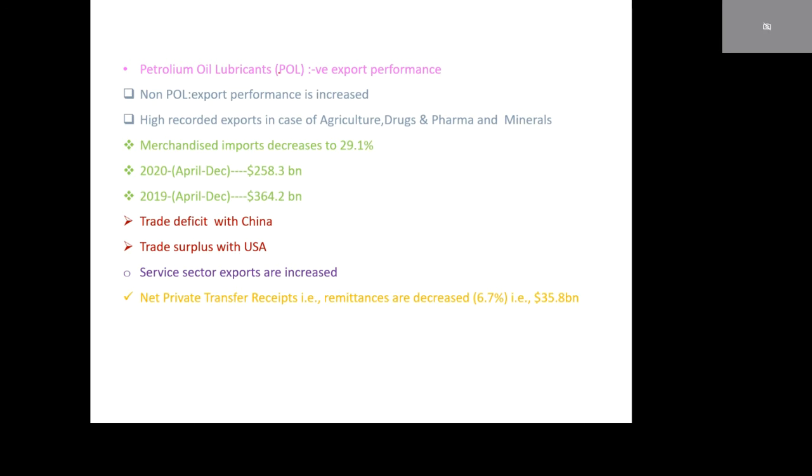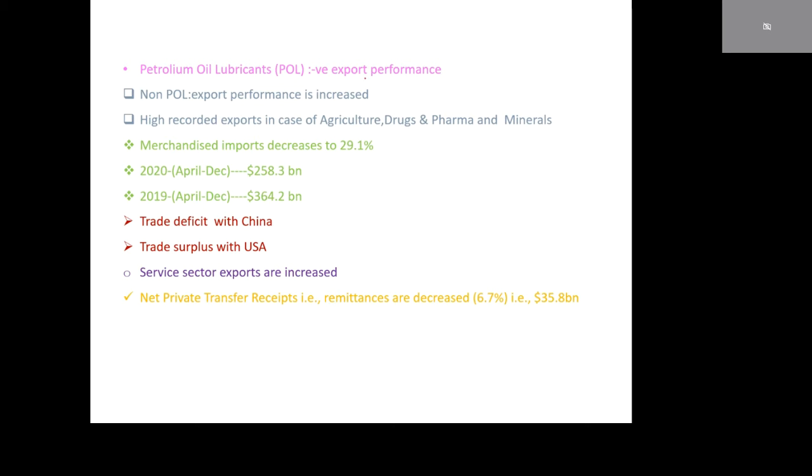Petroleum oil lubricants. Sorry, imports of petroleum oil lubricants, that is POL, are decreased. We import raw material and export products in the form of petrol, kerosene, and diesel.